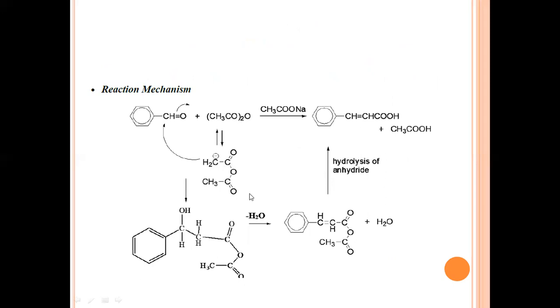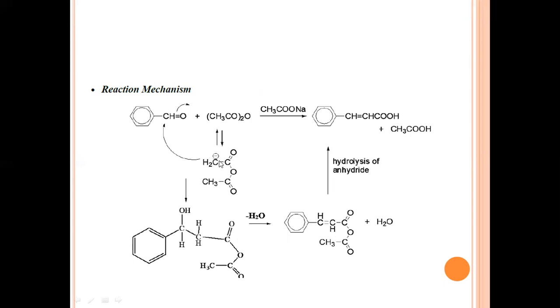acetic anhydride molecule also. Due to the attraction of all the electrons towards itself in the acetic anhydride molecule, this carbon atom becomes an electron-rich center. Now, as we know, the other carbon atom is electron deficient. Due to the lone pair of electrons on this carbon atom, it will be attracted towards the carbonyl carbon atom of the benzaldehyde molecule. Now, due to the